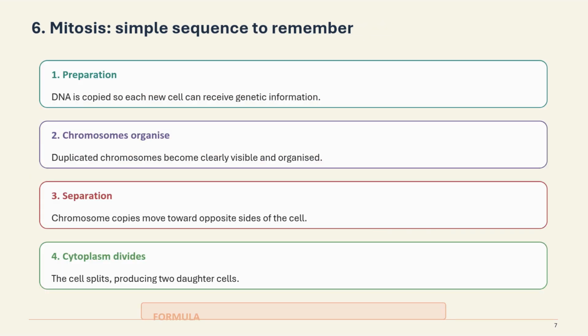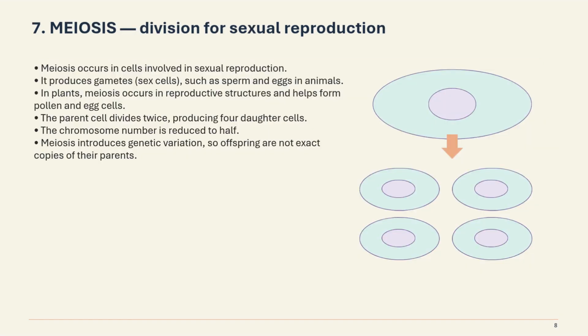Now let's go for mitosis. Simple sequence to remember. Preparation: DNA is copied so each new cell can receive genetic information. Chromosomes organize: duplicated chromosomes become very clearly visible and organized. Separation: chromosome copies move toward opposite sides of the cell. Cytoplasm divides: the cell splits, producing two daughter cells. Understood, children?